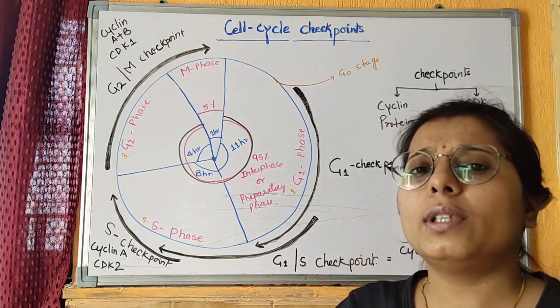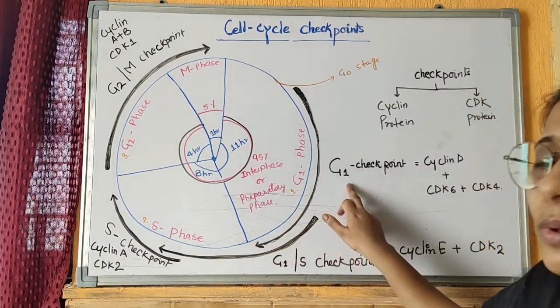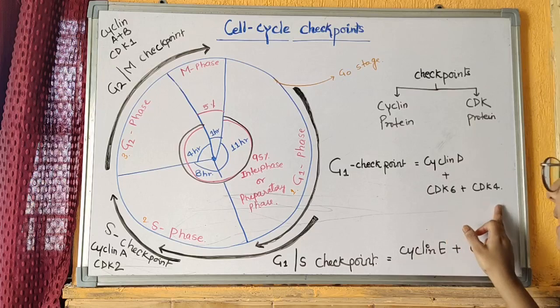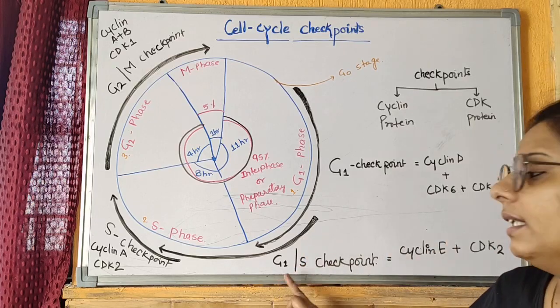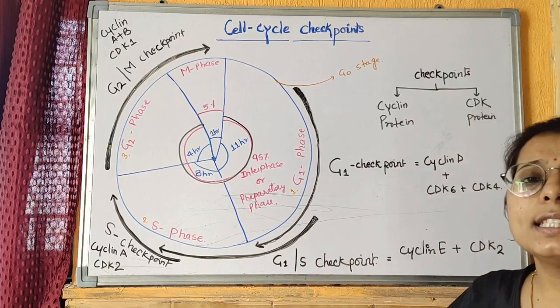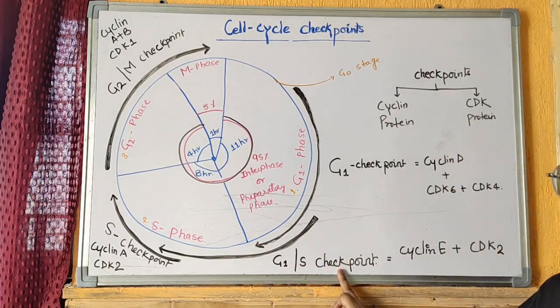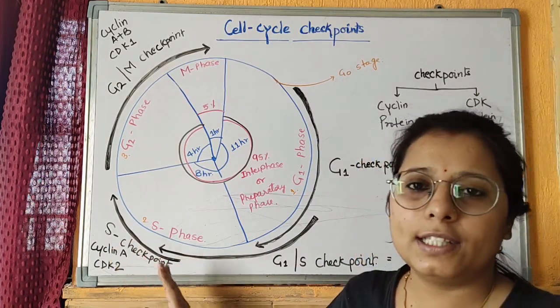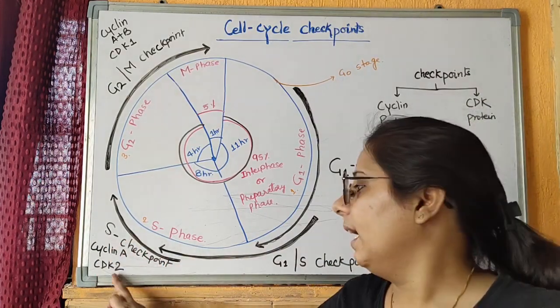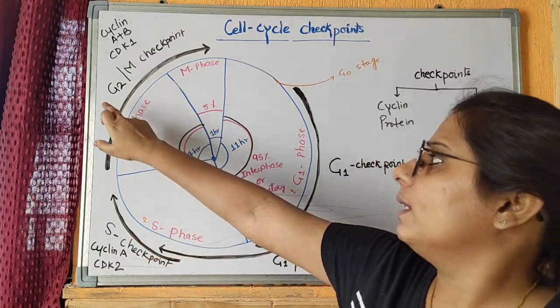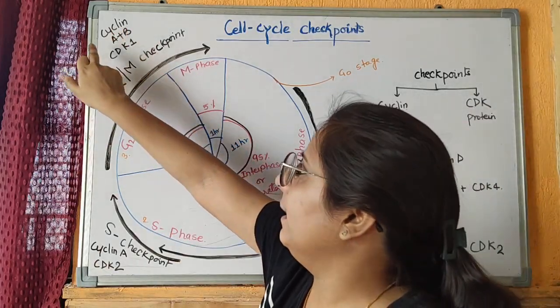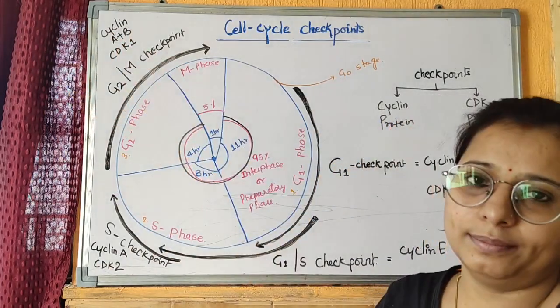So a cell has 4 types of checkpoints, and the first one is the G1 checkpoint, which is regulated by cyclin D, CDK6 and CDK4. The second checkpoint is in the transition from G1 to S, and this is called the G1/S checkpoint, which is regulated by cyclin E and CDK2 protein. The third is the S checkpoint or intra-S checkpoint, which is regulated by cyclin A and CDK2. The last, or the fourth one, is the transition from G2 to M checkpoint, which is regulated by cyclin A, cyclin B and CDK1.